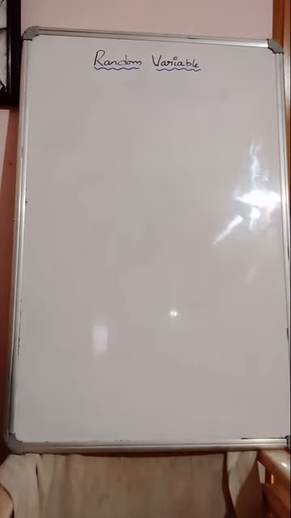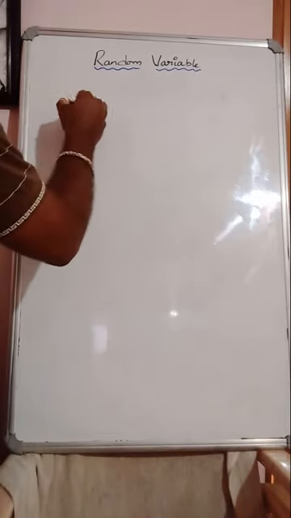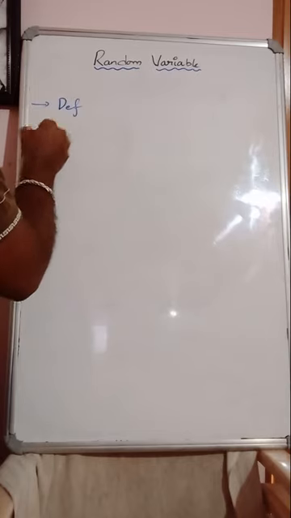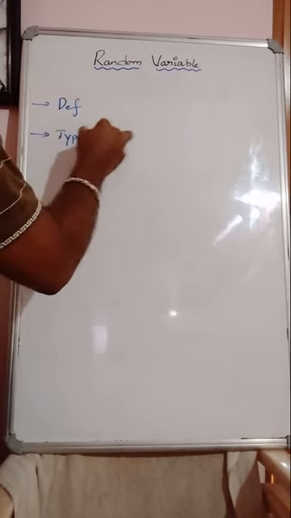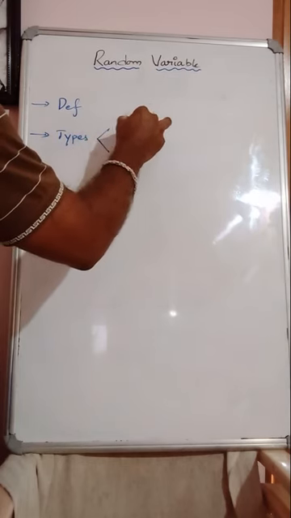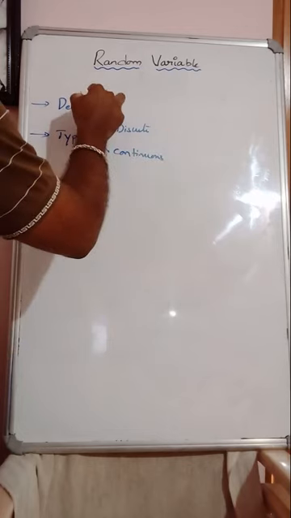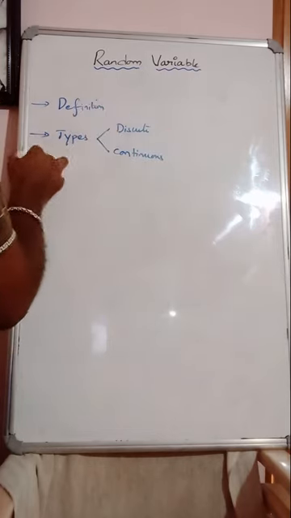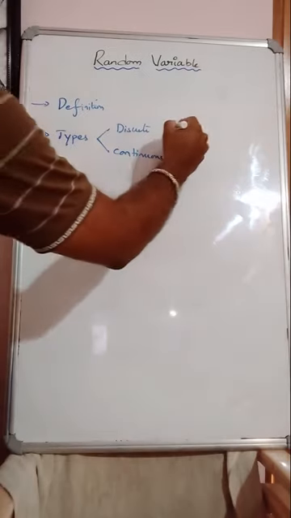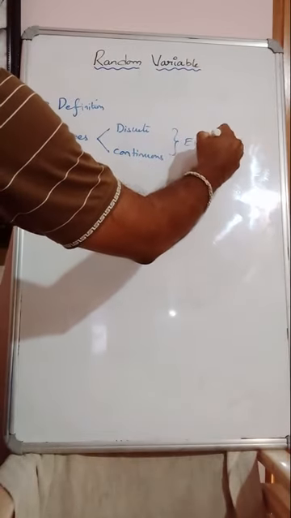Now let us concentrate next, in the random variable chapter, on mathematical expectation, which is very important, that we shall see in the next video. So far, all the basic definitions: first, the definition of random variable. Next, the types, both discrete and continuous case, with examples, which is very important.